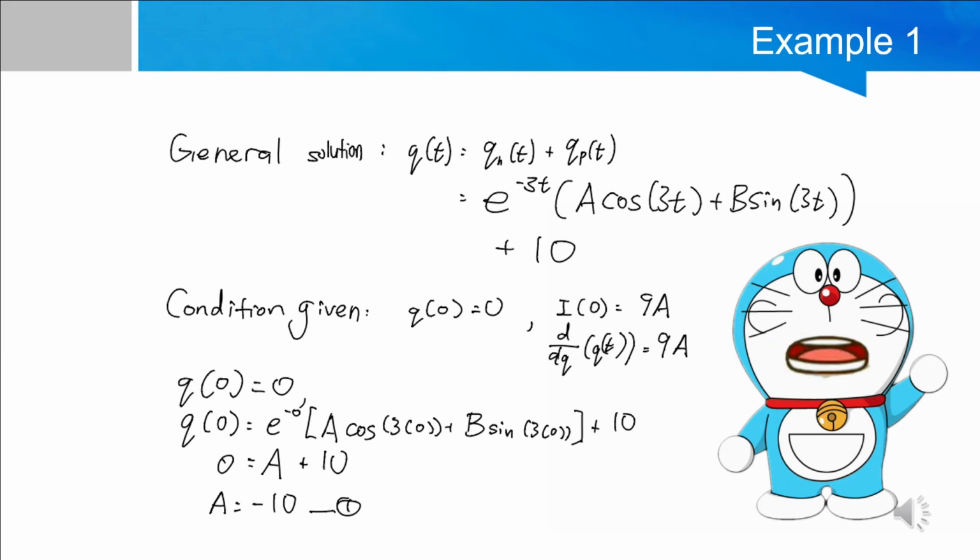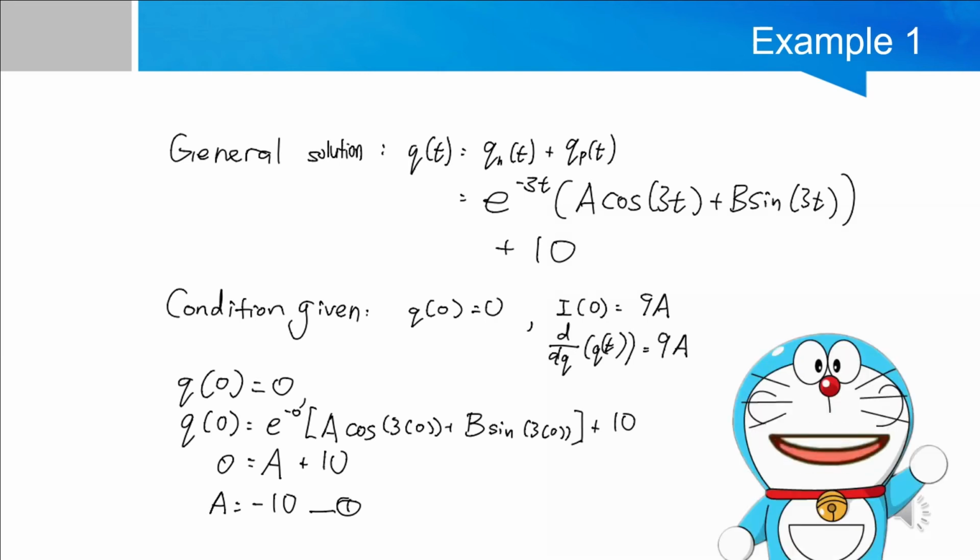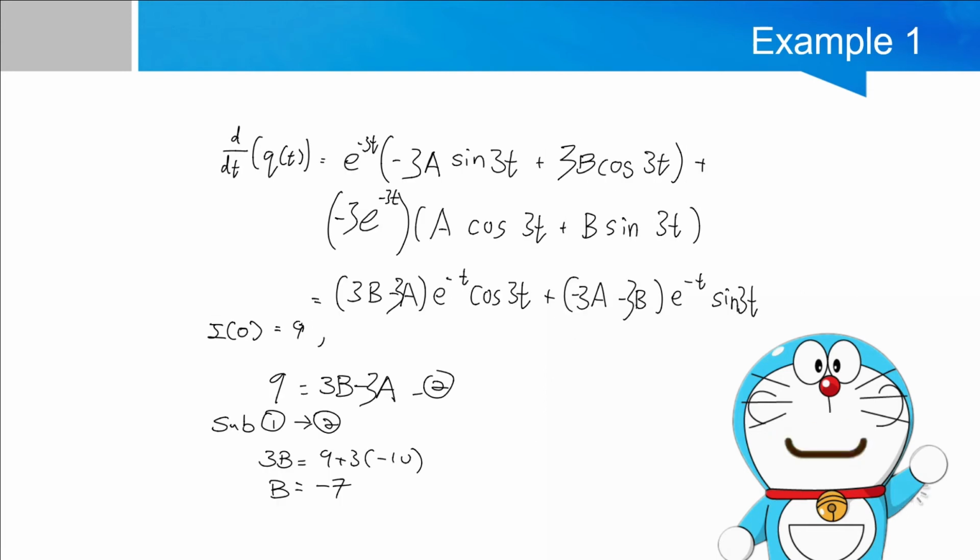When t equals 0, q equals 0. Therefore, we substitute the values of q and t into the general solution, and we'll be able to get the value of a, which is negative 10. On the other hand, to get the equation of current I, we need to differentiate the equation of charge qt.